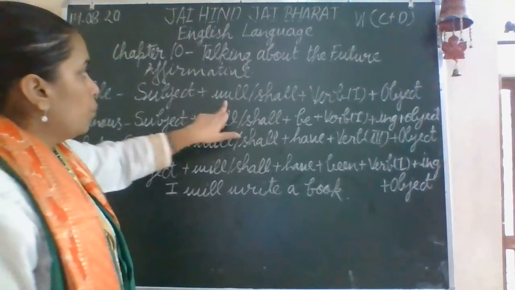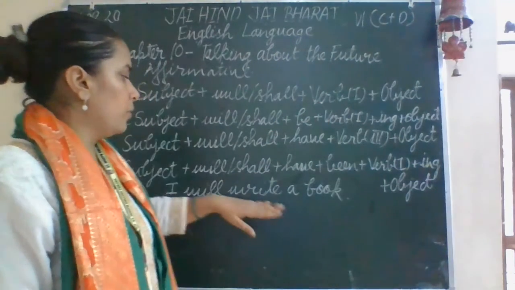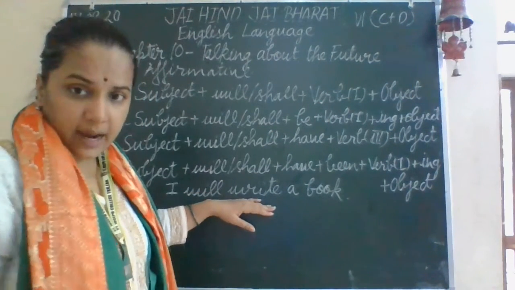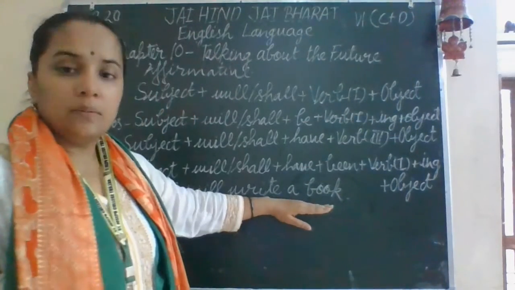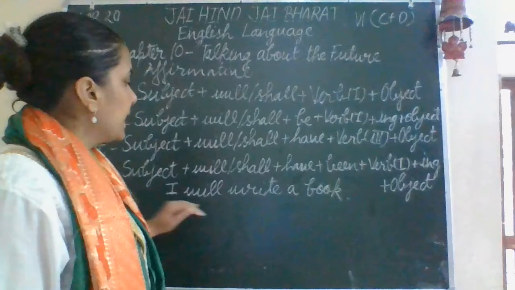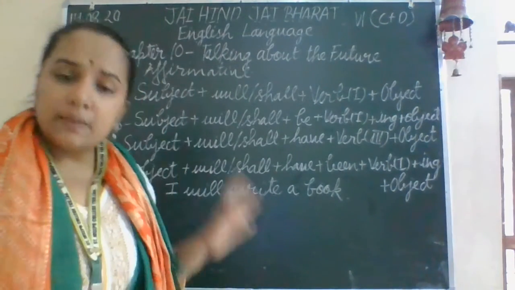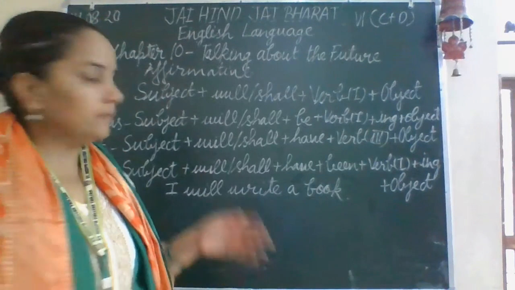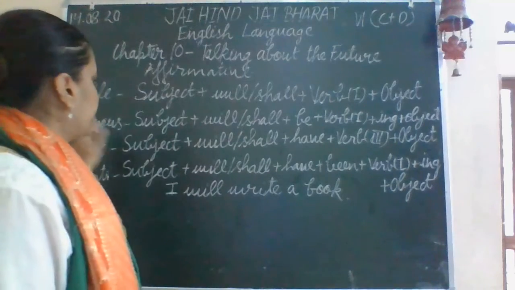Subject, will or shall, we have taken will. First form of verb is write and the object is a book. So I will write a book is the simple sentence of future tense.